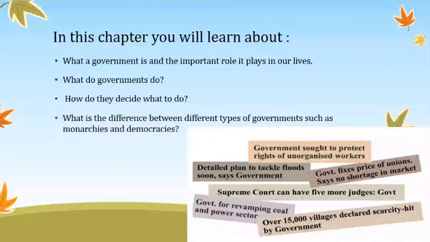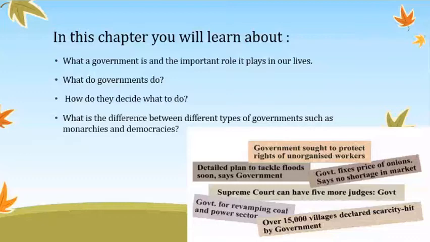So our first topic is the content of this chapter. In this chapter you will learn about what a government is and the important role it plays in our lives. What do governments do? How do they decide what to do? What is the difference between different types of government such as monarchies and democracies? So today we are learning about it.